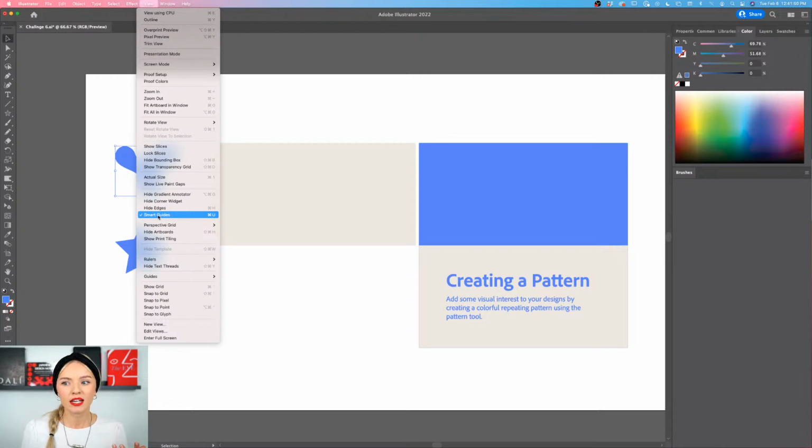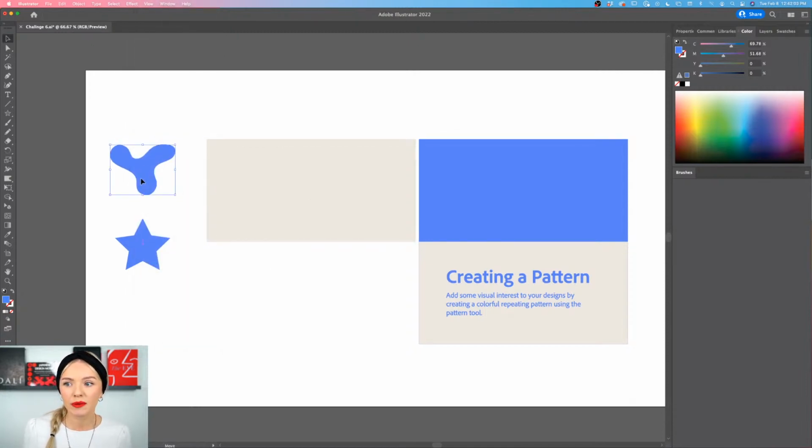Now, if you feel like your object is snapping to things that you don't want it to snap to, it might be that you have it set to snap to point, snap to pixel, or snap to grid. I have all of those turned off, and I'm using Smart Guides instead. I feel like it gives you a lot of freedom, and it also gives you a good orientation of where the object is snapping to.